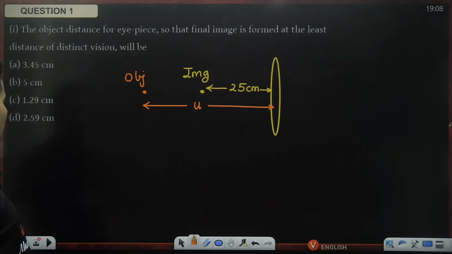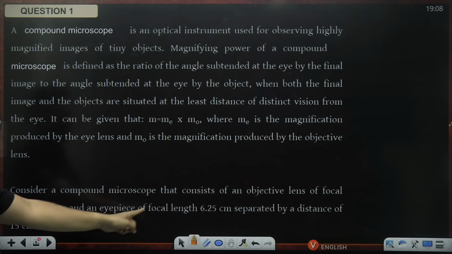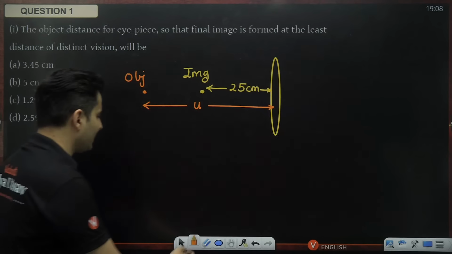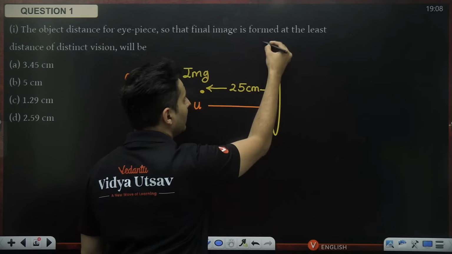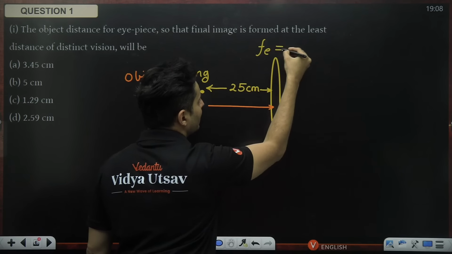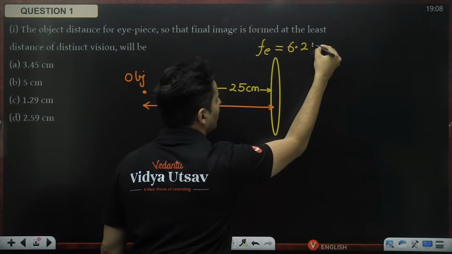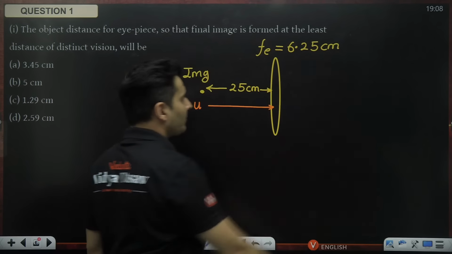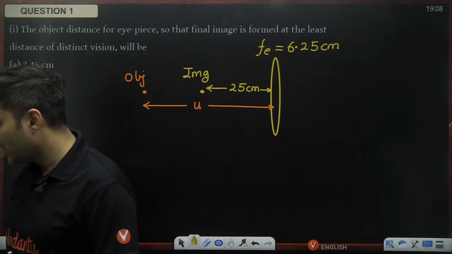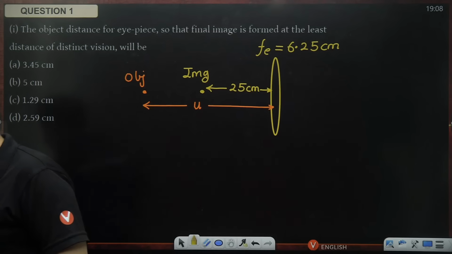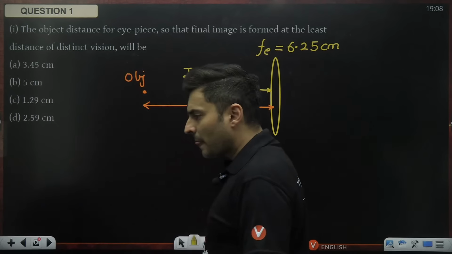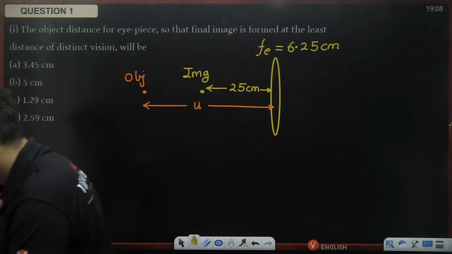And the focal length of the eyepiece is already mentioned. The focal length of the eyepiece is 6.25 centimeters. Which formula will you use, my dear warriors? Come on, quickly let me know in the chat box. Yes, lens formula. Yeah, everybody start answering.